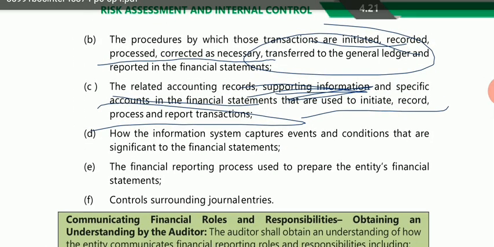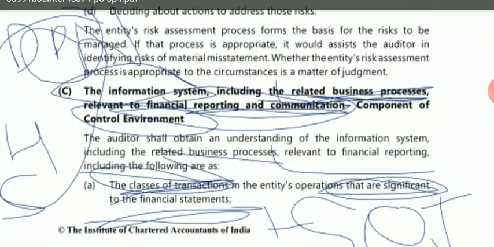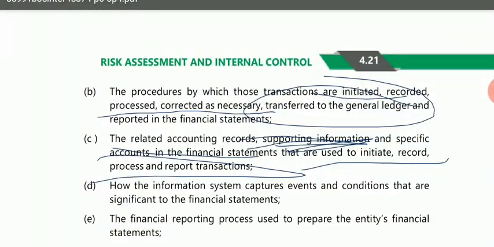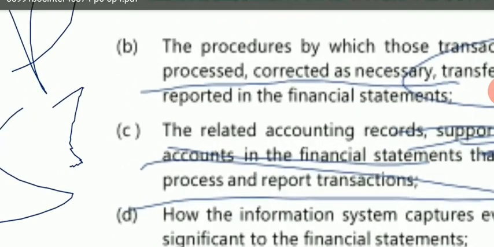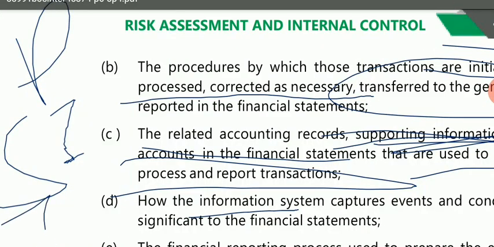Then your fourth point is how the information system captures events and conditions that are significant to the financial statements. Now the auditor has to take an understanding of the information system. In the first three points, they were talking about significant classes of transactions, then procedures, and then supporting information. Then in the fourth point they are talking about the information system.